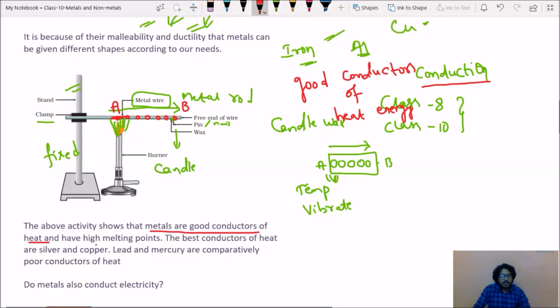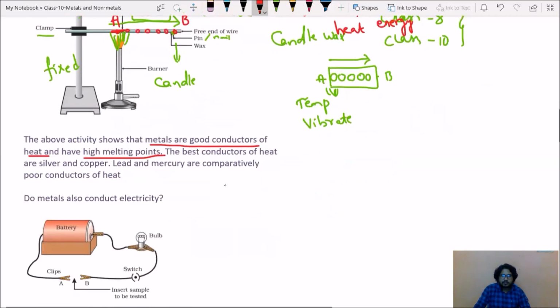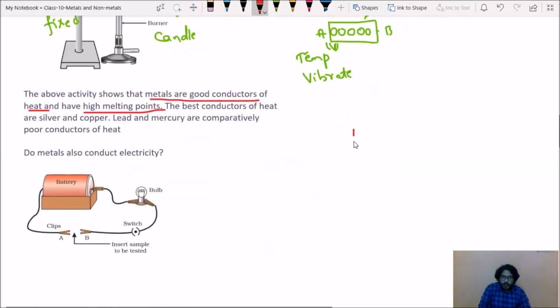At the same time, they have high melting points. High melting point in the sense, to melt one metal, the least heat energy is not sufficient. To melt, it needs high temperature. That is the point you can get from that.